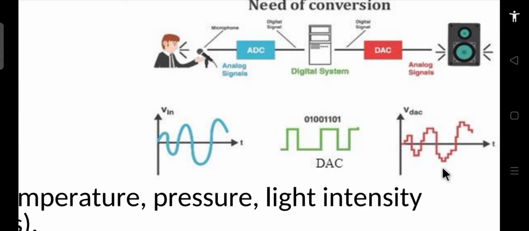That output is not exactly what you applied as an input, because it looks like some steps. The reason is that the converter does not have infinite resolution, or it does not have an infinite number of bits. Whenever you consider an analog input, it can take an infinite number of values in a certain range.